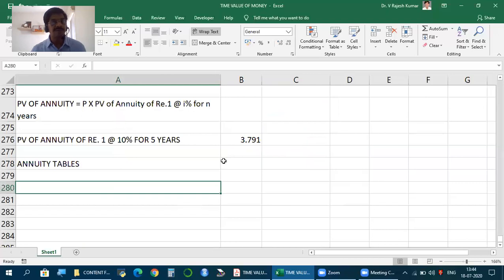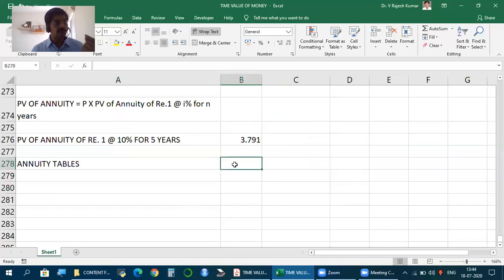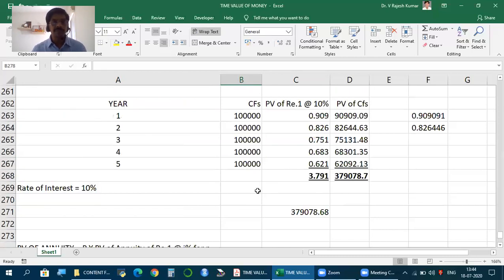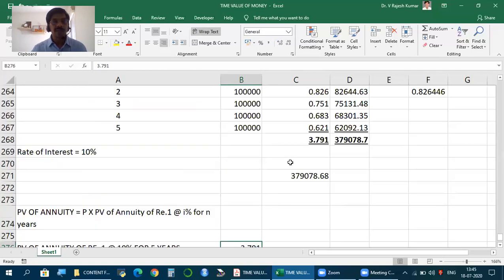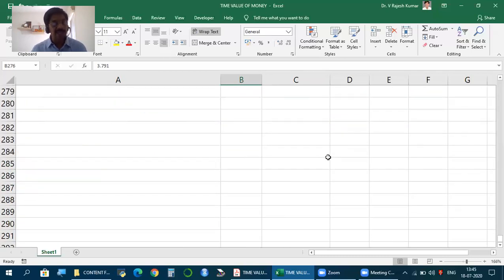So 10%, 5 years, what is the annuity for 1 rupee? Present value of annuity of 1 rupee, 10%, 5 years. You can get this number. Use it. Now this is another way. So this is how we find present value of annuity directly. But again, under time value of money, our requirement is to learn how to find all these using a model, using a formula. And this is what we do.